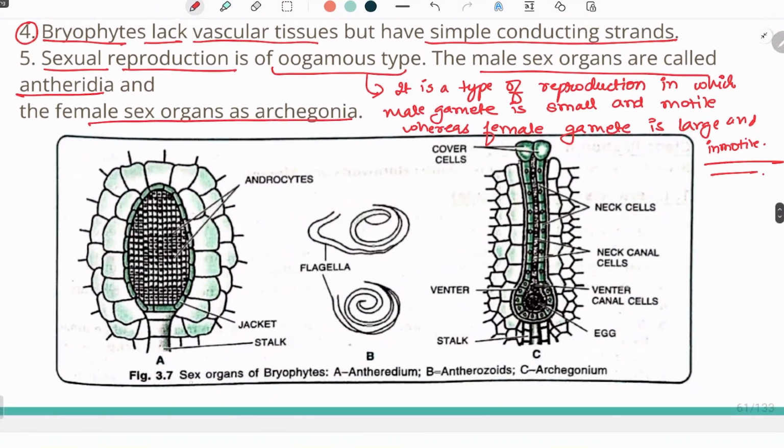We can see the sex organs of bryophytes, antheridium and archegonium. Antheridium is a structure which will give rise to antherozoids, and archegonium will give rise to eggs.